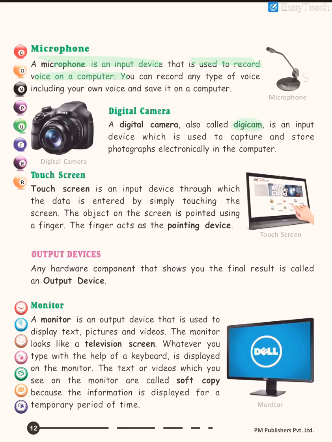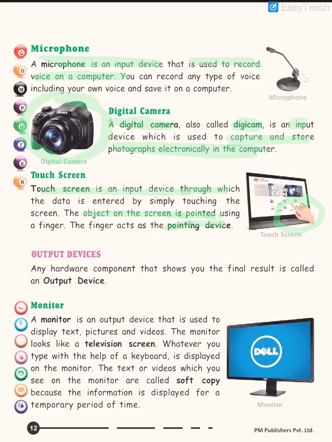Digital camera or digicam is basically an input device that is used to capture and store photographs. Here a digicam can store photographs with the help of flash memory such as memory card, which is present in your digital camera. So you can ask your mommy and daddy to show you the memory card present inside the digital camera. And touch screen is basically an input device through which you can simply point and access any particular data. Okay, so you can simply point, like all the smartphones nowadays that you will see have touch screen, which basically helps us to point at any particular data.